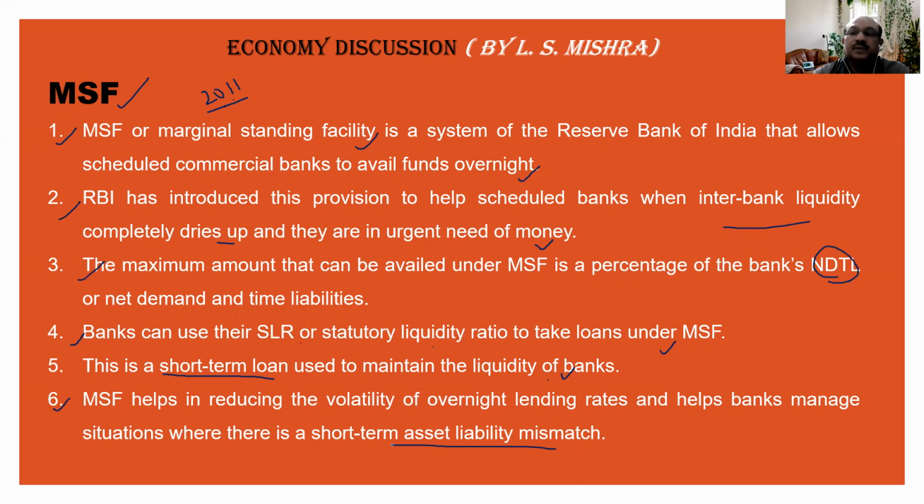In our previous video, we discussed the repo rate. Very often, banks visit RBI to take a loan, and that loan is available at the repo rate. But there is a certain limit up to which a bank can avail a loan from RBI through the repo window, and that limit is decided according to the NDTL. NDTL, that is net demand and time liability. Wherever the term liability is there, it means what we deposit in the bank.